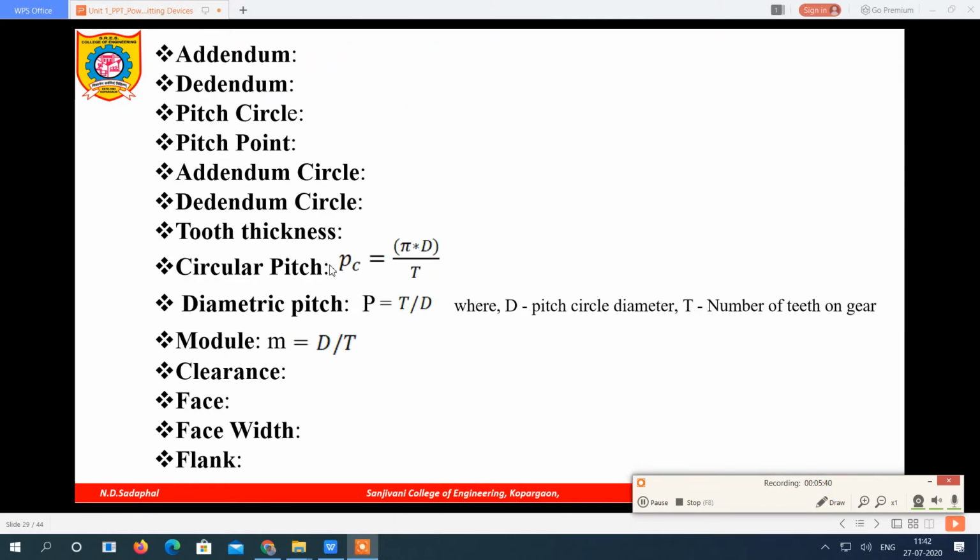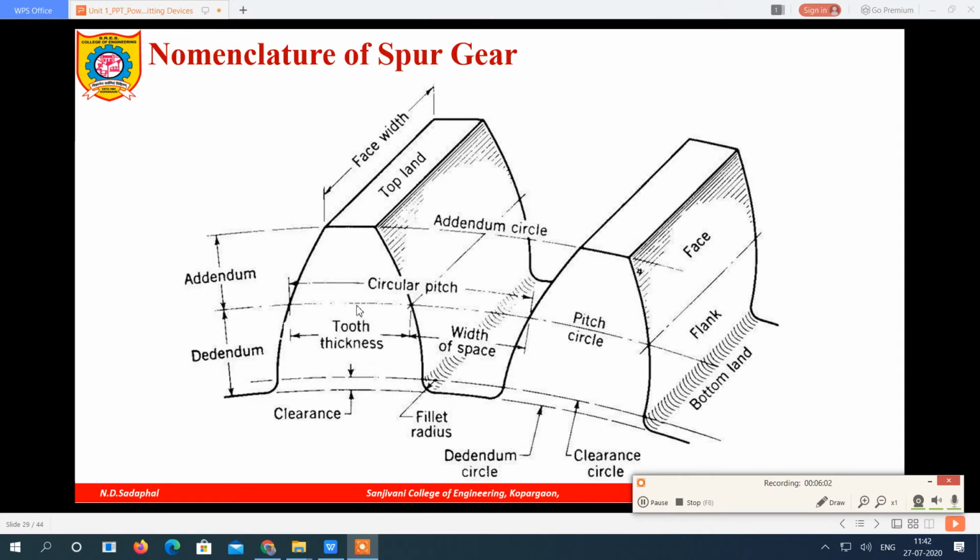Next is circular pitch. It is also denoted by a small p with suffix c. This is a small p, not capital P. Small pc equals pi into capital D upon capital T, where D is called the pitch circle diameter and capital T is the number of teeth on the gear. What is circular pitch?